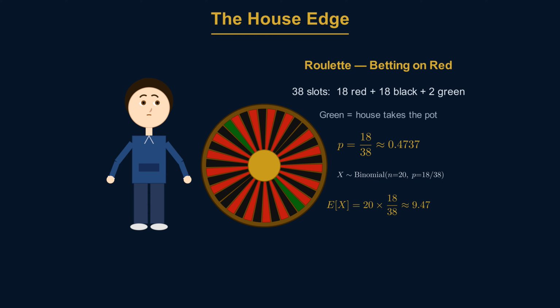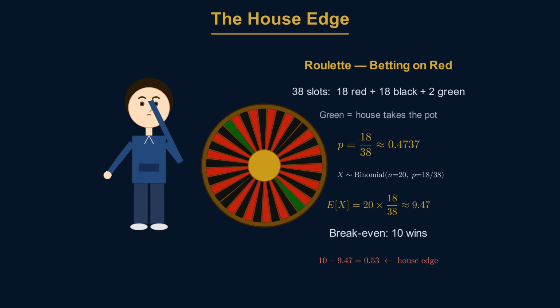If all of his bets were the same, then he would need approximately 10 bets to break even. That gap is roughly half a win over 20 spins. That is where the house edge lives. Each session, he's expected to come up about a half of a win short. Not because of bad luck, but because of the arithmetic. In a sense, the 2 green slots are the house's edge built directly into the probability mass function of the roulette wheel.